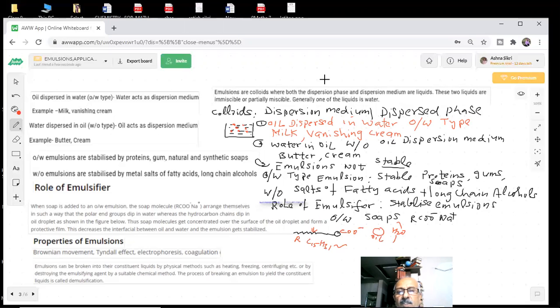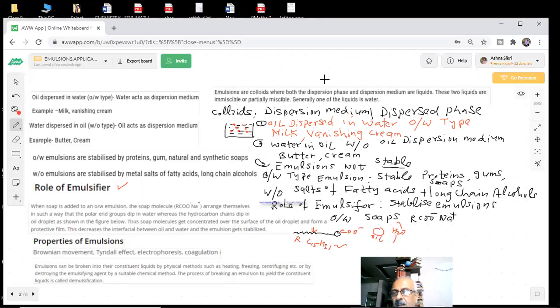So the soap molecules get concentrated over the droplet and form a protective film. So what will they do? They will form a protective film, and this decreases the interfacial tension between oil and water, and the emulsion gets stabilized. Got my point? Very important question. The role of emulsifier is very important. How soap solutions can act as emulsifiers.